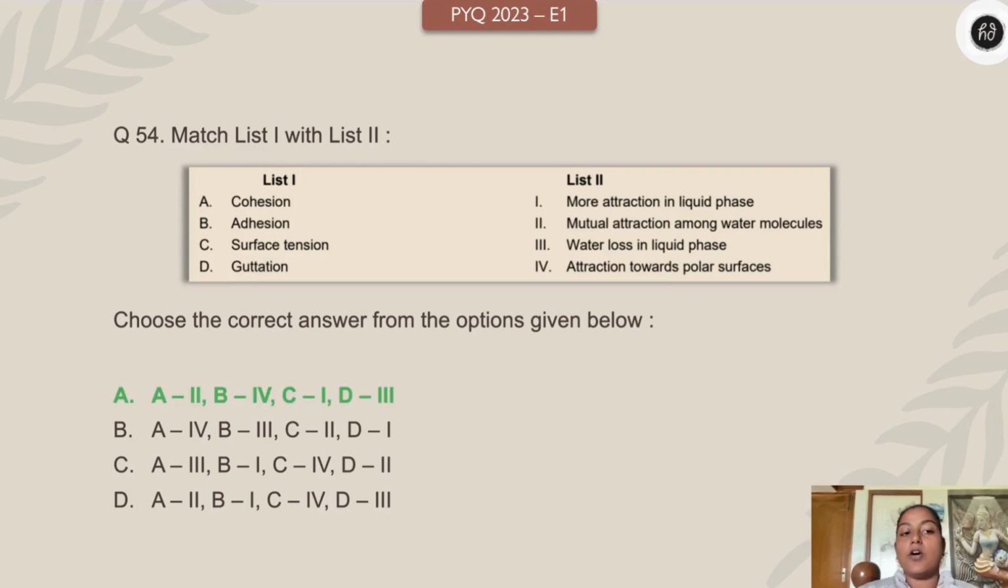And here goes the answer, option A. Children, cohesion. So remember that cohesion is among the water molecules. Water molecules, they exhibit cohesion. That is nothing but the mutual attraction between the water molecules. We call it cohesion. So just remember water molecules cohese so that you won't forget, right? So A with 2. And adhesion, 3, 4, attraction towards polar surfaces. Surface tension is nothing but more attraction in liquid phase. And guttation is loss of water, that you all know. So water loss in liquid phase.